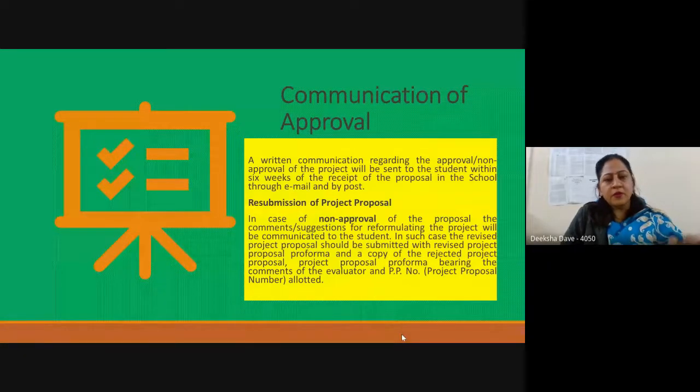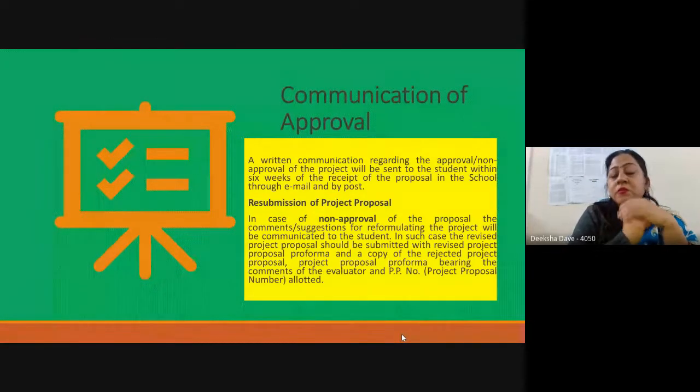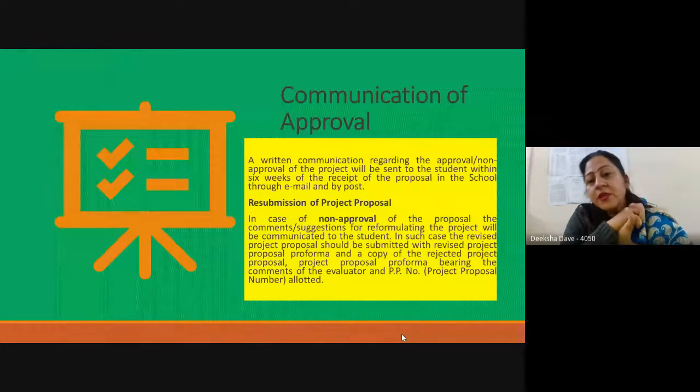So what we were talking about is that, okay, then your supervisor is also okay from our side. We also see that the topic is fine, you can do it. Then we will communicate to you regarding the approval or disapproval of the synopsis or the proposal, and whatever changes we are expecting will be sent to the student within 6 weeks of the receipt of the proposal. So it takes almost 1.5 months for this to take place. That must be kept in mind by you.